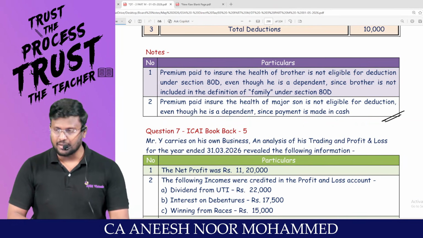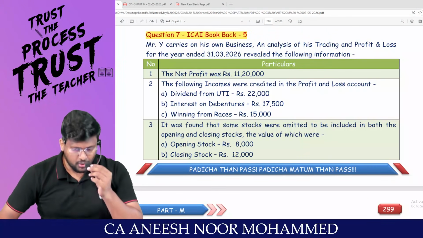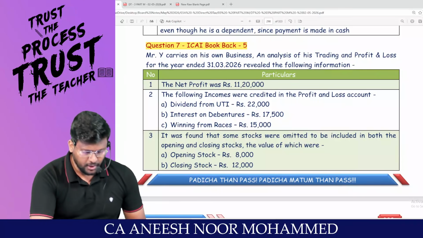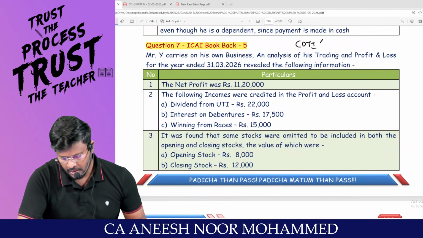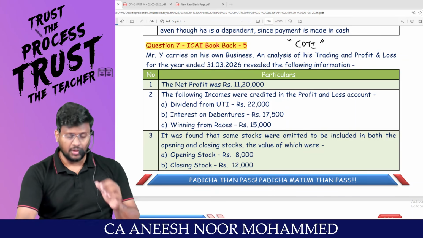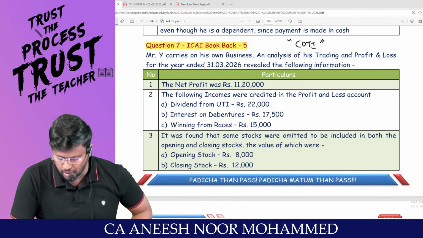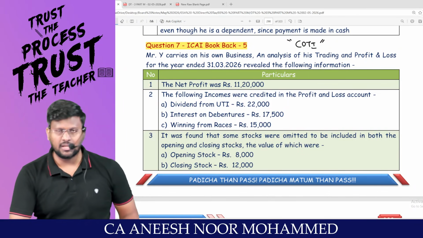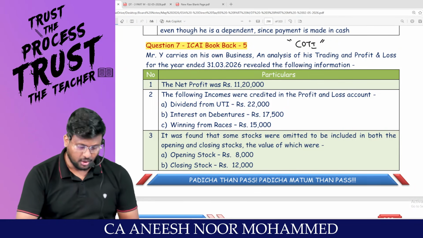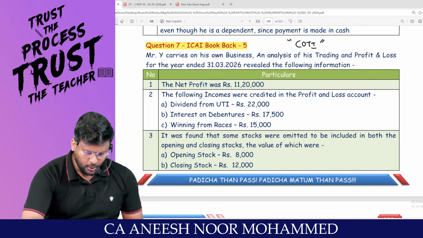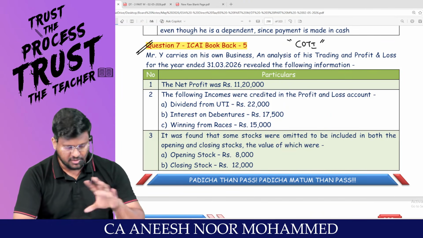Anybody is there? Where is the grand clap? Sir, very, very, very happy evening to all. So we are doing computation of total income, my dear lovable students. Sir, this is the first 15 mark area for examination. By doing these questions, we can ensure at least 10 to 12 marks from that slot minimum. We are going to do question number 7, question number 8 and question number 9 from this slot.